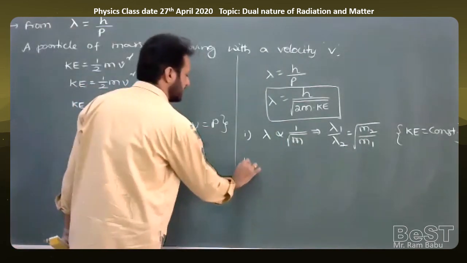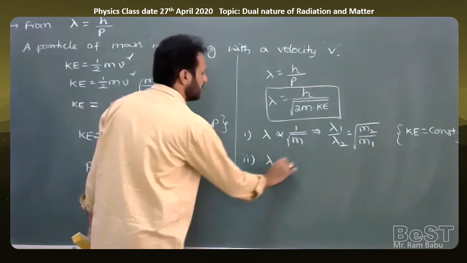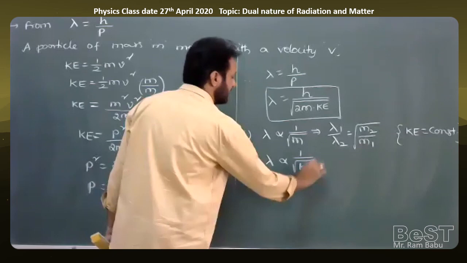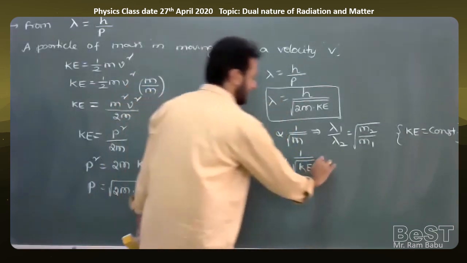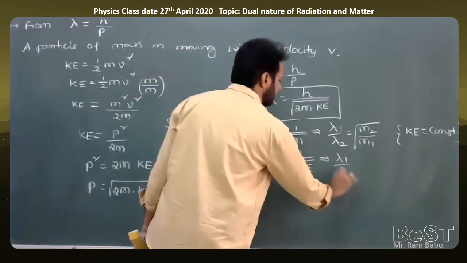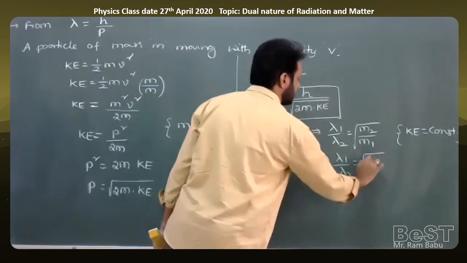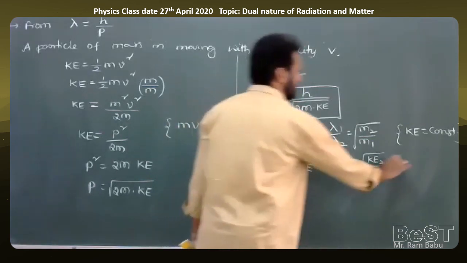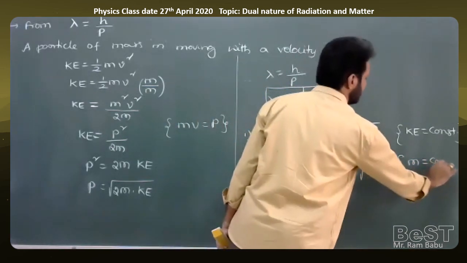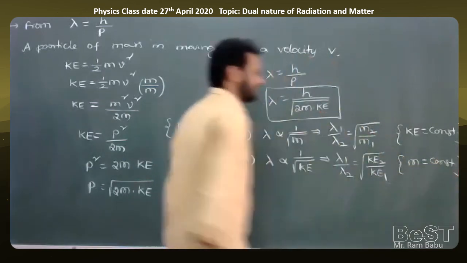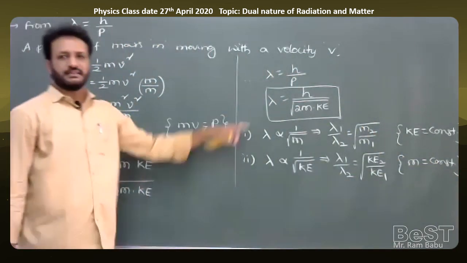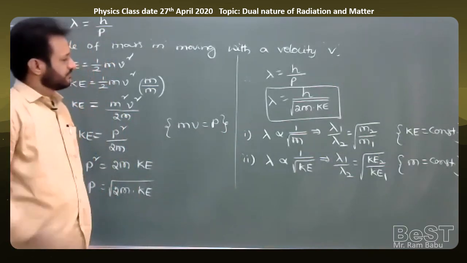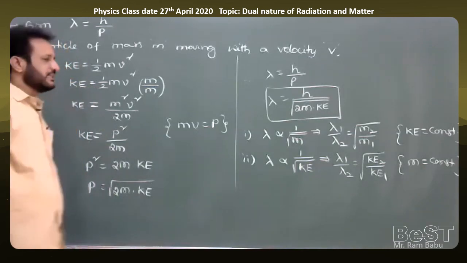And second, one more point we can write: the de Broglie wavelength is inversely proportional to the square root of the kinetic energy of a particle when m is kept constant. That implies lambda 1 by lambda 2 is equal to square root of KE2 by KE1 when the mass of the particle is kept constant. So both formulae are important for competitive exams. De Broglie wavelength and KE relation.